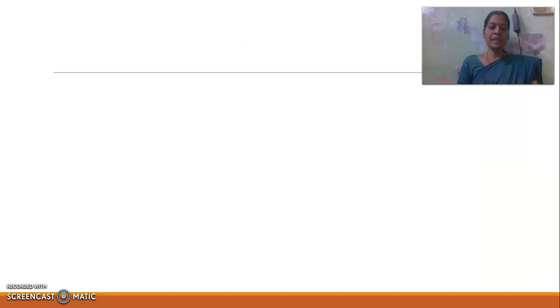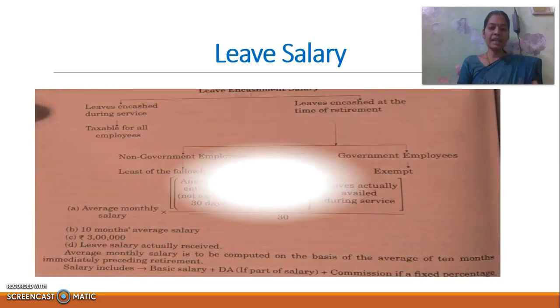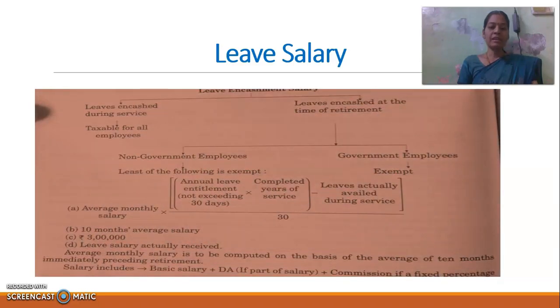Next, leave salary. In case of leave salary, we have to divide basically into two: leave encashed during the service and leave encashed at the time of retirement. In case of leave encashed during the service, it is taxable for all employees, whether he is a government employee or non-government employee. In case of leave encashed at the time of retirement, we divide that into two categories: non-government employee and government employee. In case of a government employee, leave encashed at the time of retirement is fully exempt from tax.